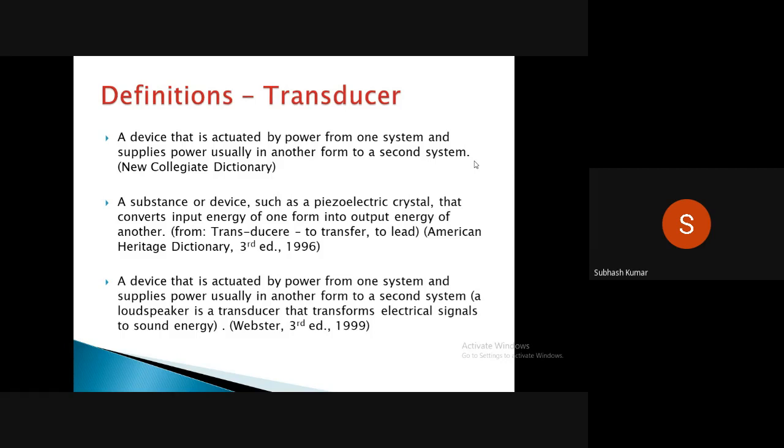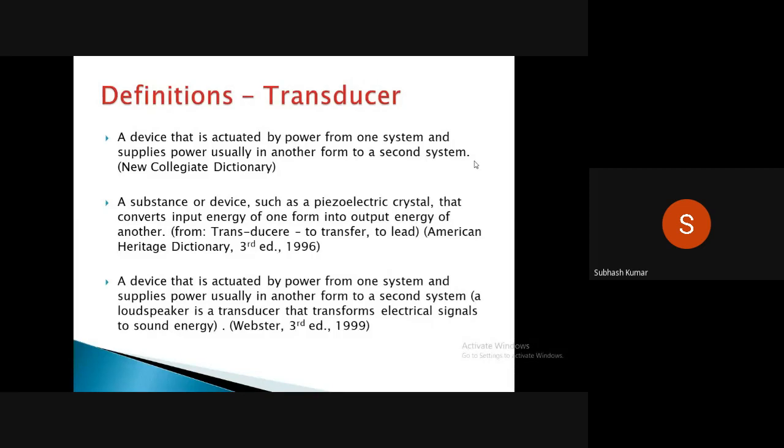But I hope you understood what exactly they are, because most of the time the applications are the same, so students may get confused about the sensor, transducer, and actuator. That's why I have collected a lot of information from different resources and am explaining it in front of you, so that you will get a clear picture about these three different devices.